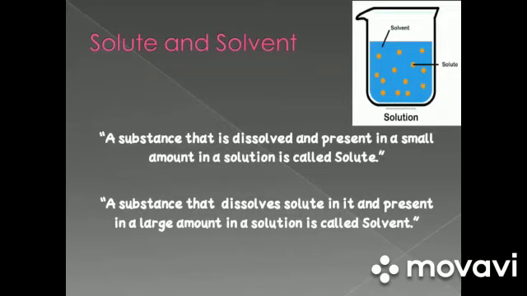What is a solute? A substance that is dissolved and present in a small amount in a solution is called solute. As we can see, these particles are solute and these are in small amount and these are being dissolved in solvent. While a solvent is a substance that dissolves solute in it and is present in a large amount in a solution. We can also see that solvent is in large amount and mostly solvent is liquid.